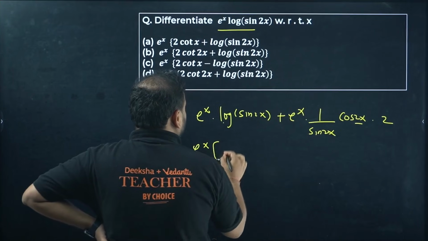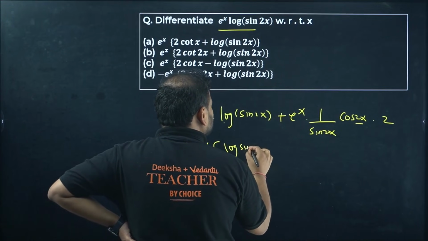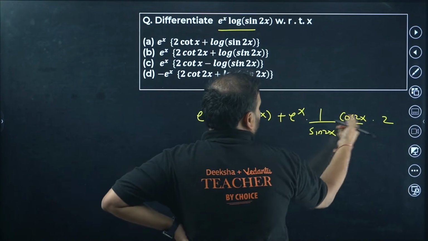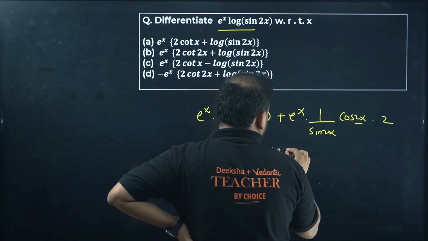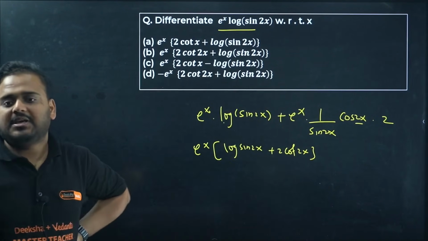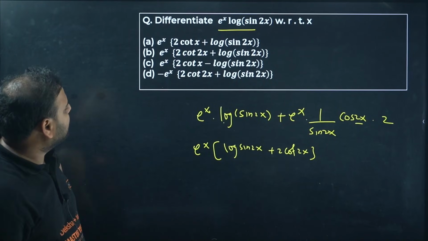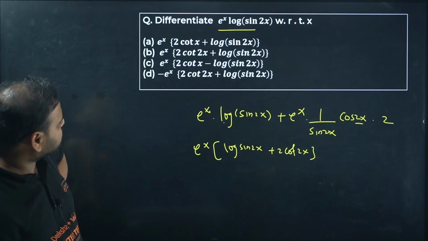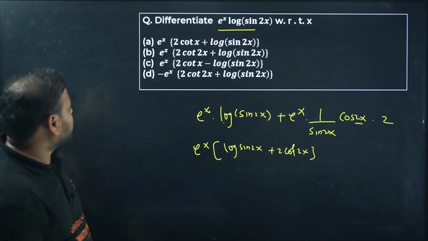Take e power x common, you have log of sine 2x, plus 2 times cos by sine, so 2 cot 2x. Check here: e power x, 2 cot 2x, and log sine 2x. Okay, option B is correct.